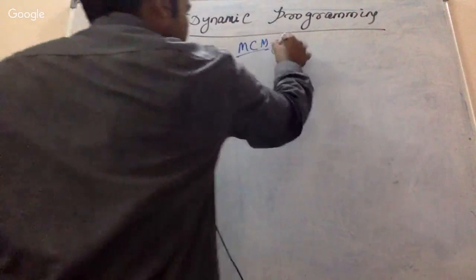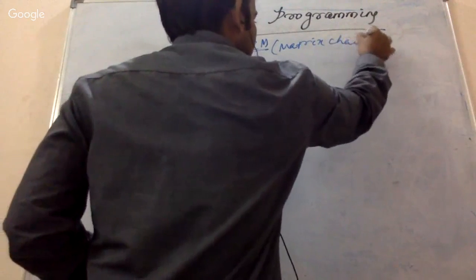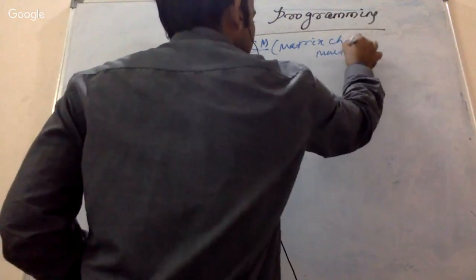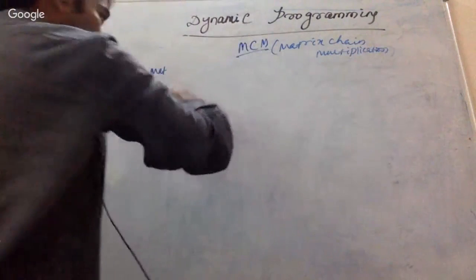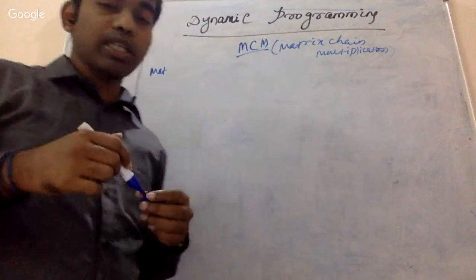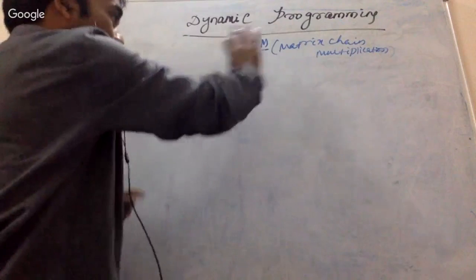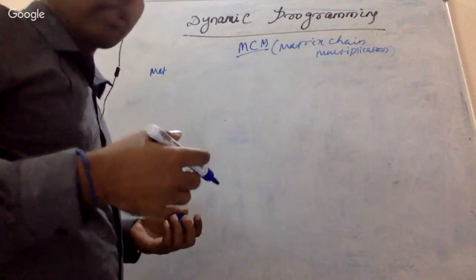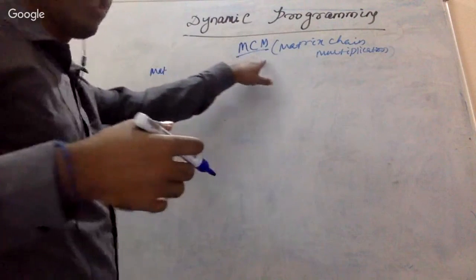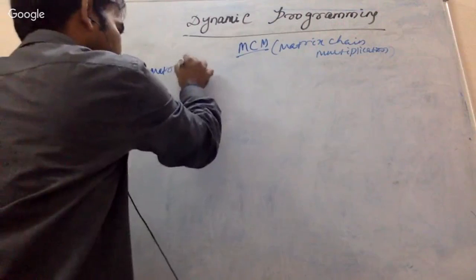Before understanding what matrix chain multiplication is, we'll go into details with the algorithm and how to solve it. But before going to MCM, let's understand what matrix multiplication is.